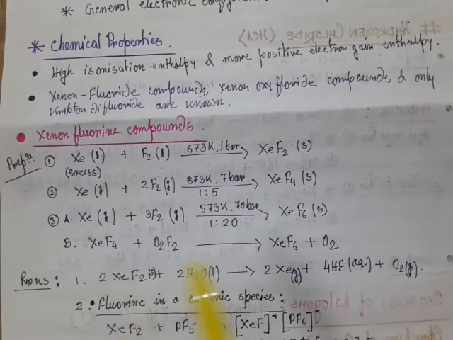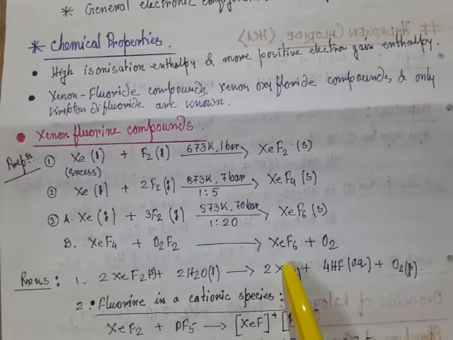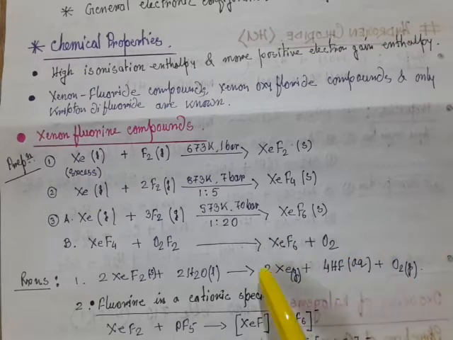Xenon hexafluoride is also prepared by the reaction between xenon tetrafluoride and oxygen difluoride, and the product is xenon hexafluoride with the evolution of oxygen. This is also a preparation of xenon hexafluoride. Now let us see another example of xenon.